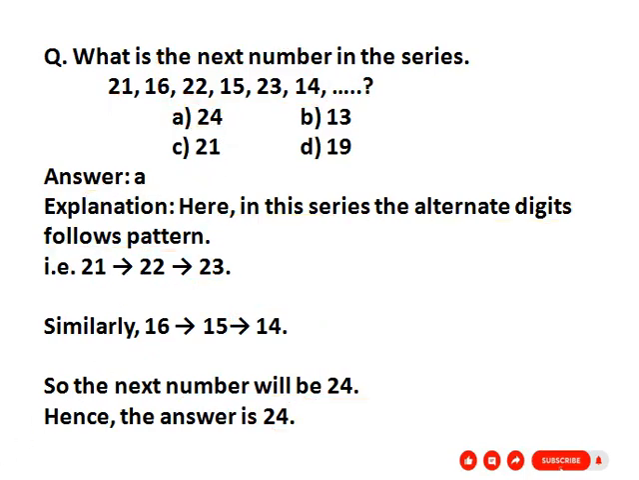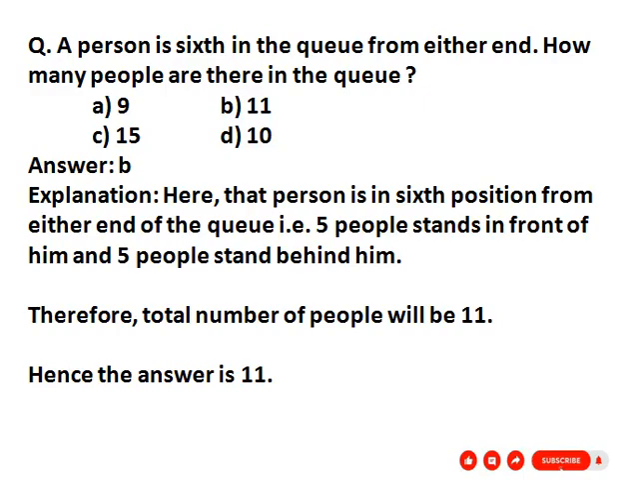Our next question is: a person is sixth in the queue from either end. How many people are there in the queue? So what is given? A person is in sixth position in a queue from either end. From both sides, he is in the middle. So that person is in sixth position from either end of the queue.